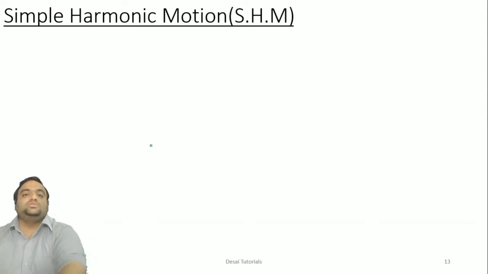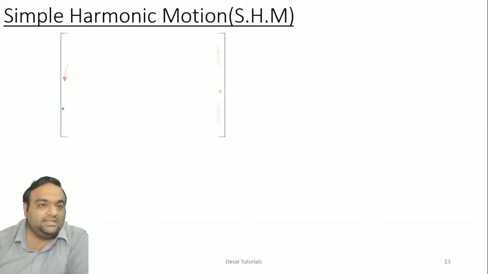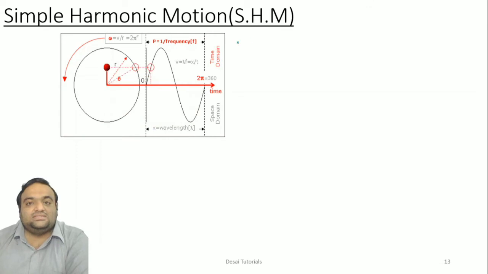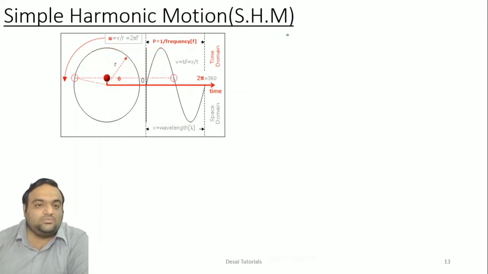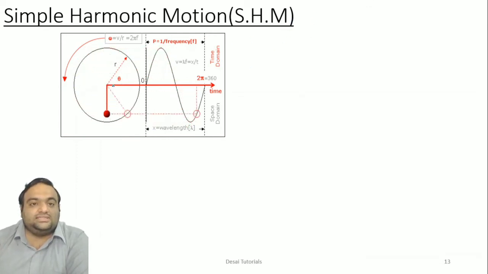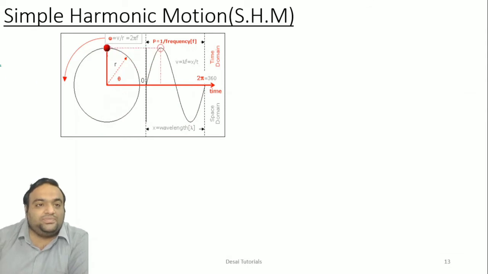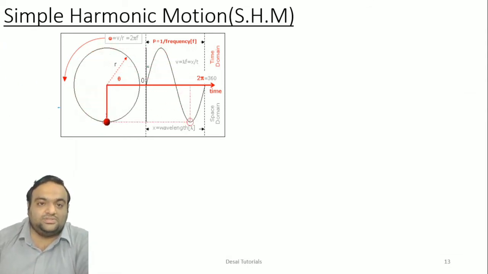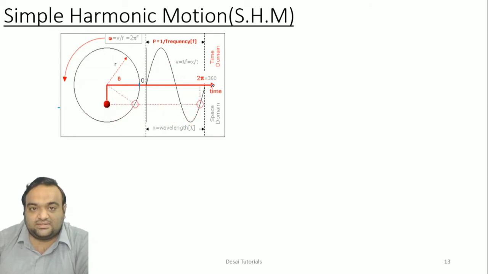Now simple harmonic motion, which you have already done in your physics, once again. Any vibrating system behaving in nature, we can consider it to be simple harmonic motion. As you can see here, this is a spring mass system. Now what is happening over here? As you can see, from here it has started rotating, and it is completing one cycle here, 2 pi.